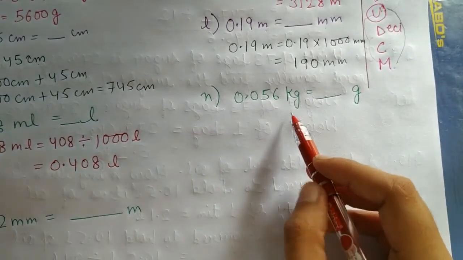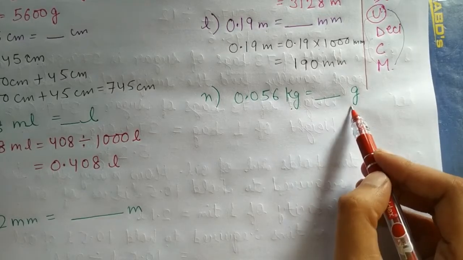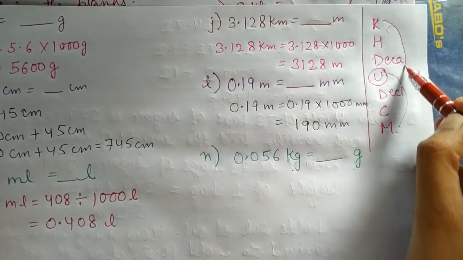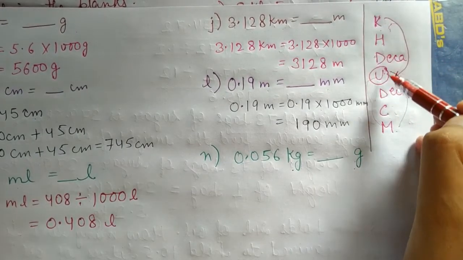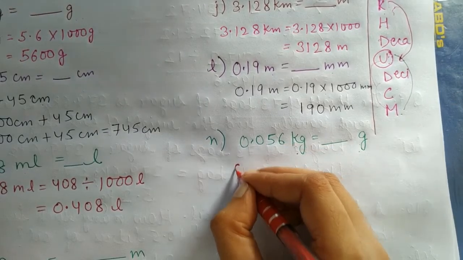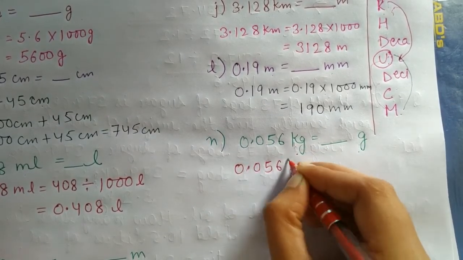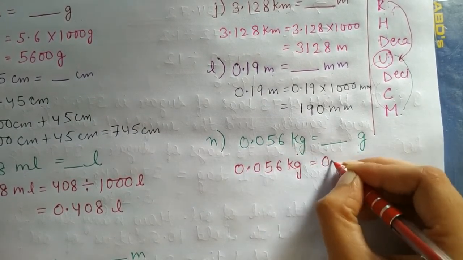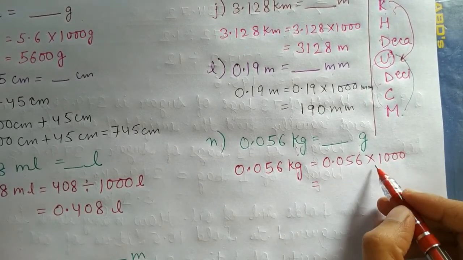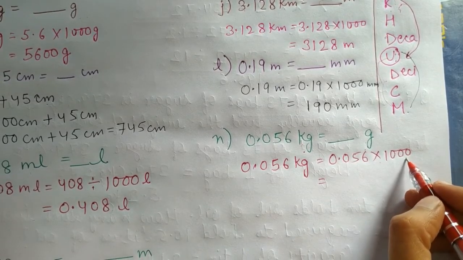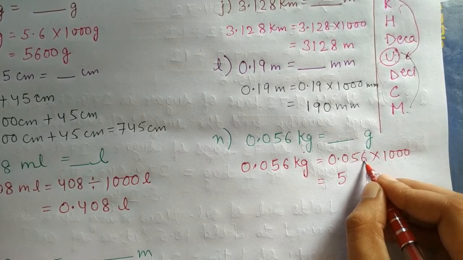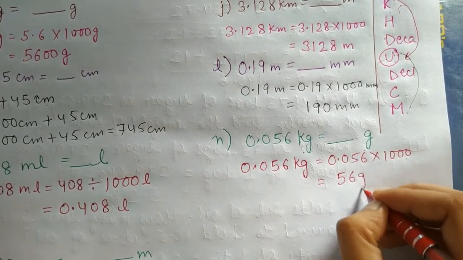Then next, in this we have to move from kilogram to gram, means K to the simple basic unit, from here to here. Again we are moving 3 places downwards, so we will multiply by 1000. So 0.056 kilogram will be equal to 0.056 multiplied by 1000. Multiply is there and 3 zeros are there, so we will move 3 places to the right side, which means 56 gram.